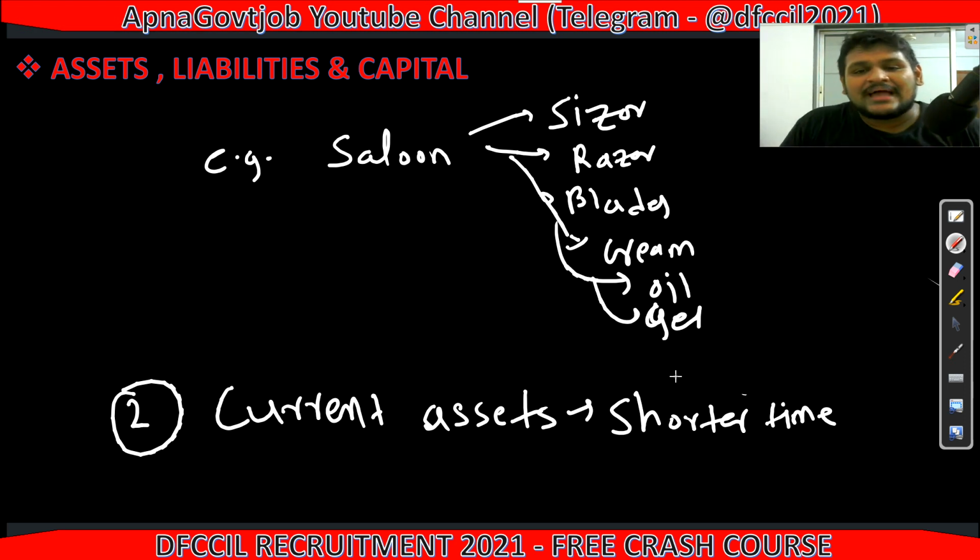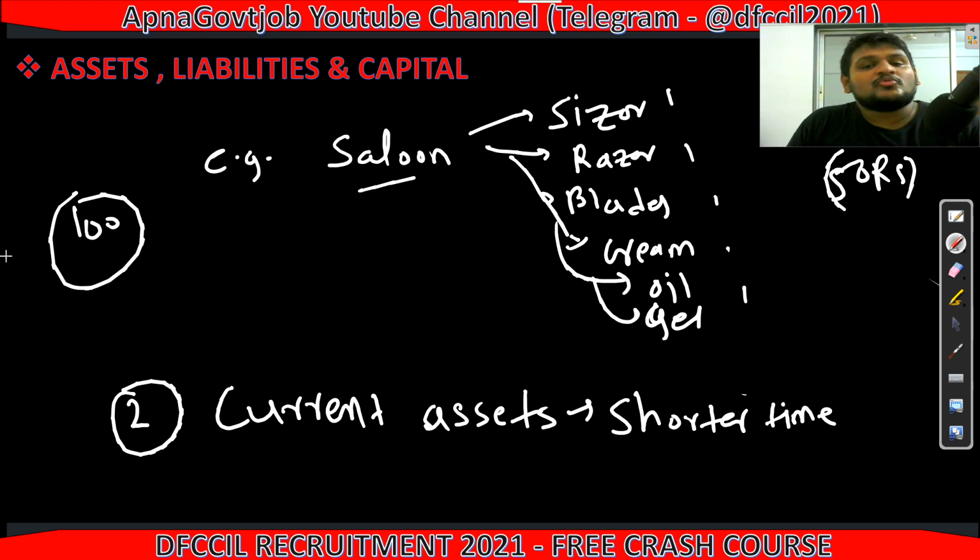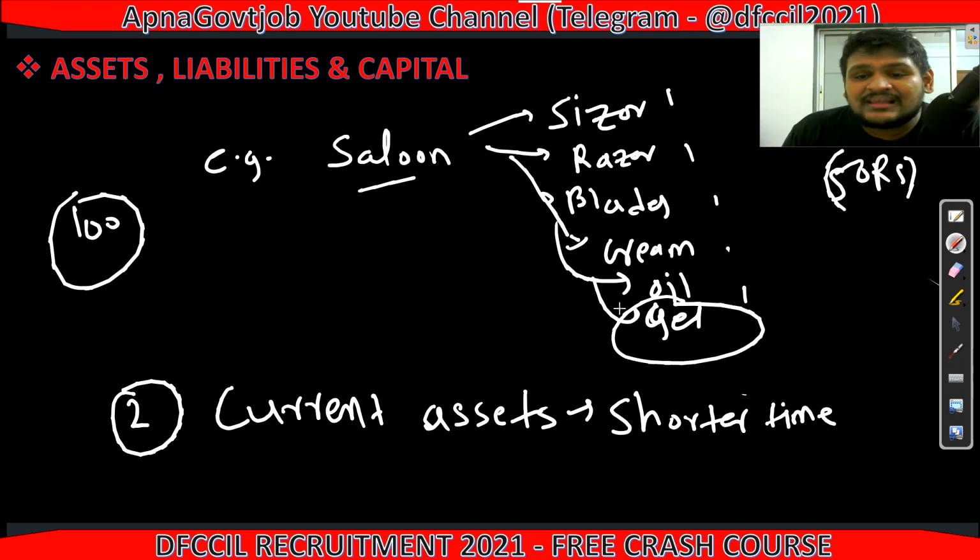Now suppose I purchase one quantity of each. Suppose I am taking gel. One bottle of gel, suppose 50 rupees. And now in this saloon there are a total of 100 customers whom I serve, and this bottle is now finished, empty. It means with one bottle of gel I served 100 customers, I got cash from 100 customers. So this gel is my what? Current asset. Why current? Because for a shorter time, it is now gone.